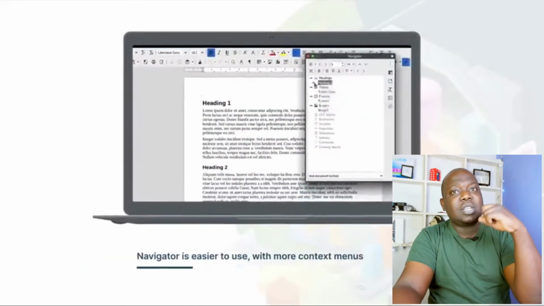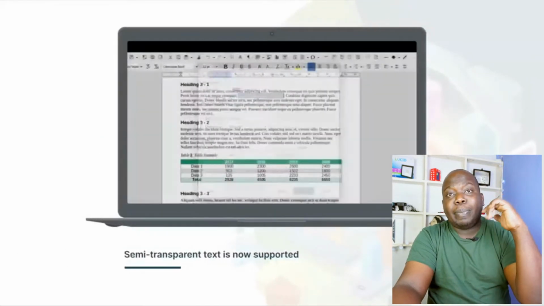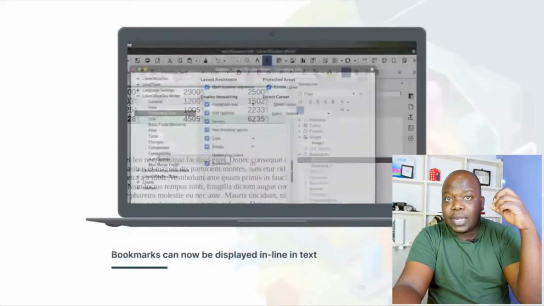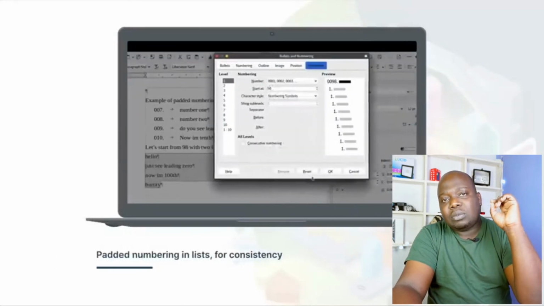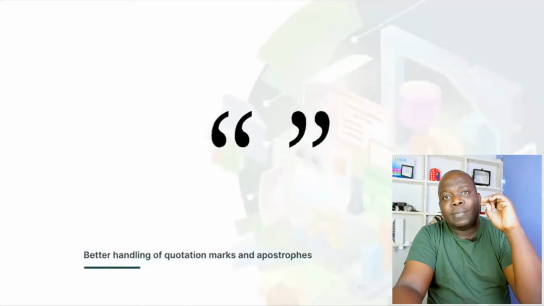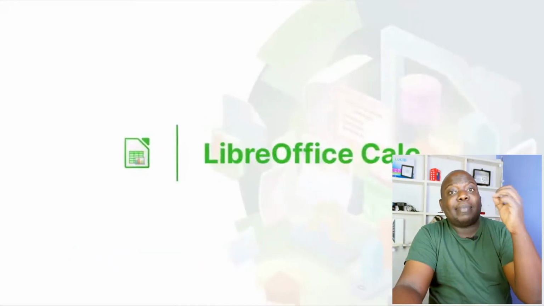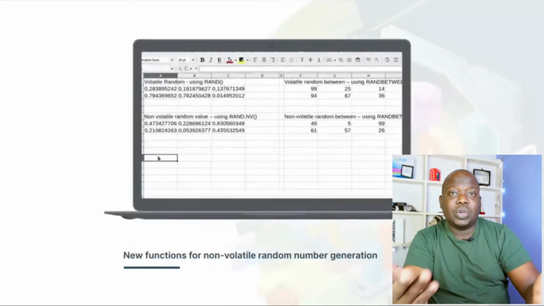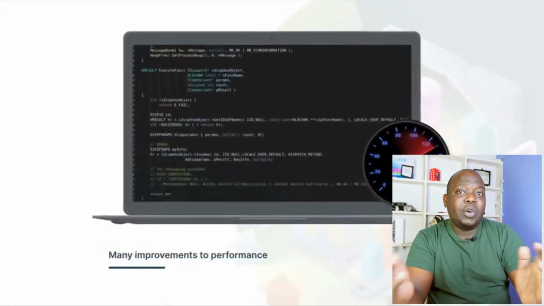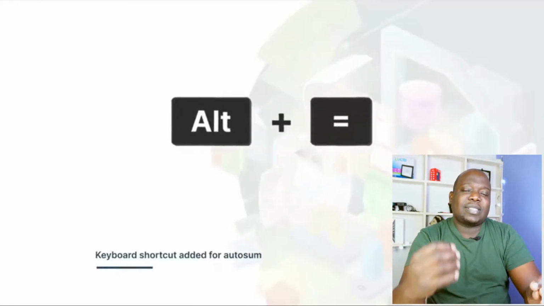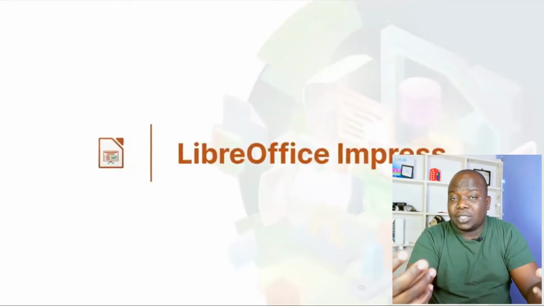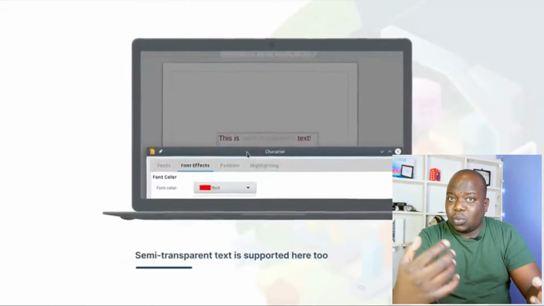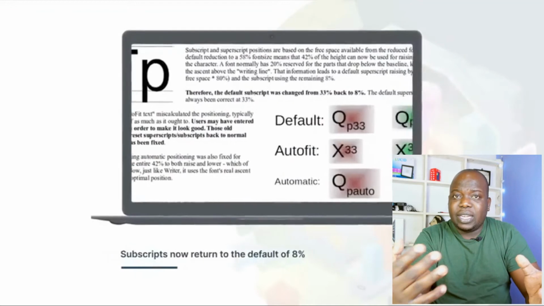So if you're the kind of person that doesn't really want to spend money on purchasing Microsoft Word, then LibreOffice is the best alternative for you right there. And it also comes highly ranked among the top applications that you should have on your Windows system. Now, why I highly recommend this is it's a very, very versatile suite of applications. So no matter what you throw at it, it shall definitely manage to open.